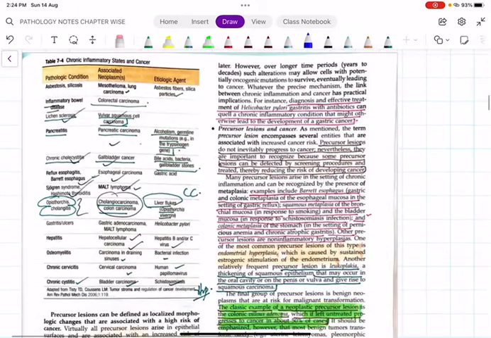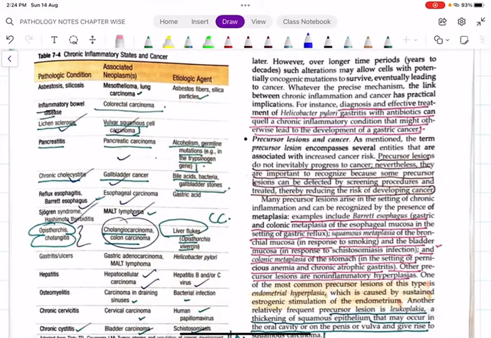Then, what are the predisposing conditions for cancer? Some chronic inflammatory conditions are associated with an increased risk of cancer. Number one is asbestosis and silicosis. I have already told you that asbestos fibers cause mesothelioma and adenocarcinoma of the lungs. We will see more detail in lung pathology.